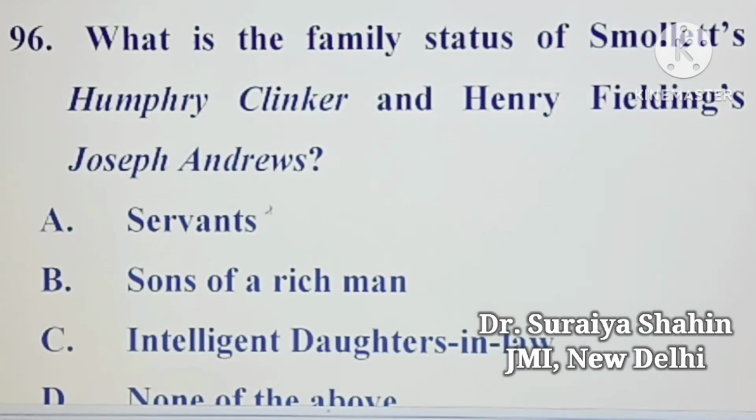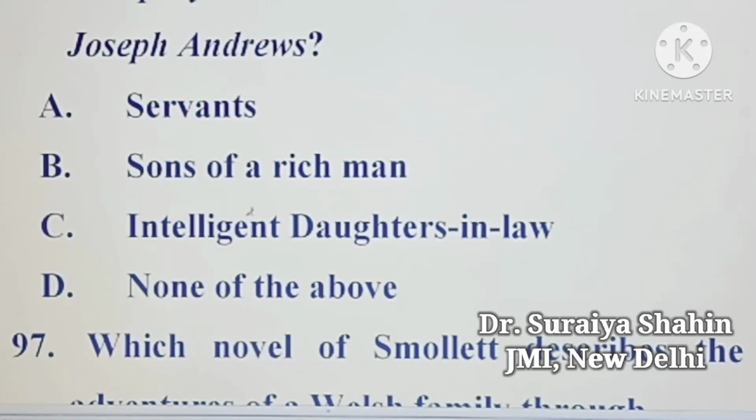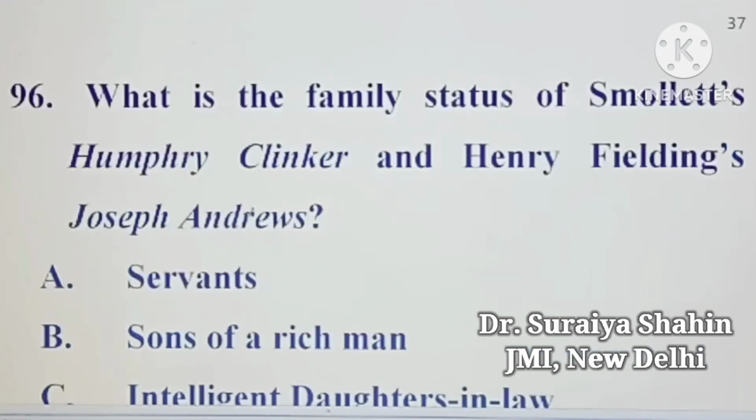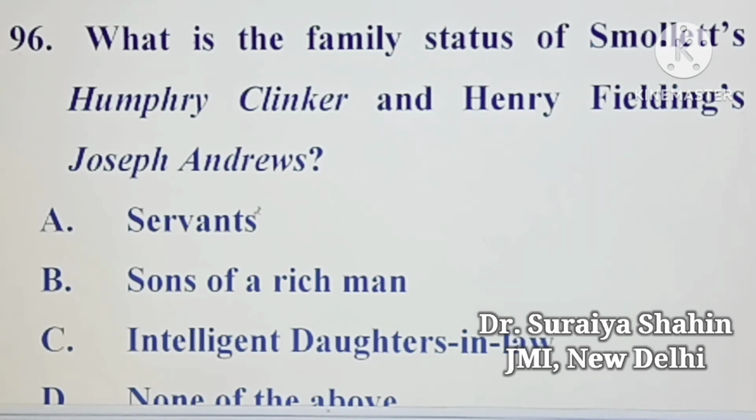Now next question is, what is the family status of Smollett's Humphry Clinker and Henry Fielding's Joseph Andrews? The first option is servants. Second option is son of a rich man. Third option is antecedent daughters-in-law. Fourth option is none of the above. So their family status is that they are servants. So the correct answer would be servants here.